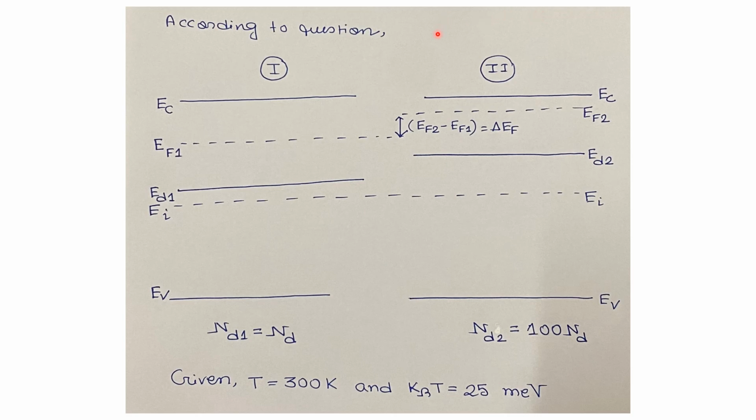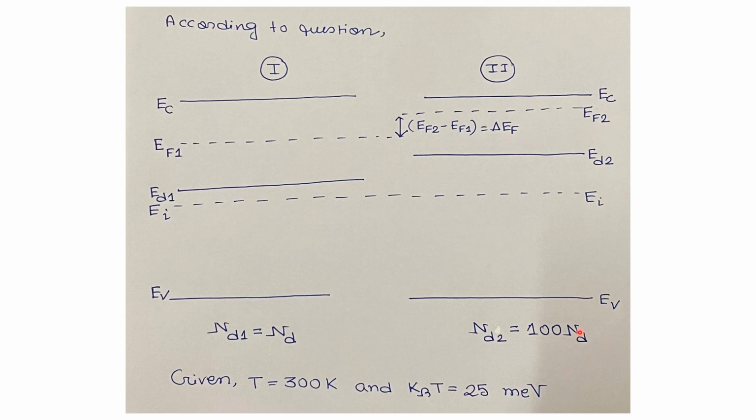Now, according to the question, we will consider two cases. In the first semiconductor, the donor concentration is Nd and the Fermi level is at EF1. And in the second n-type semiconductor, the concentration of donor is 100 times Nd and the Fermi level will lie at EF2.